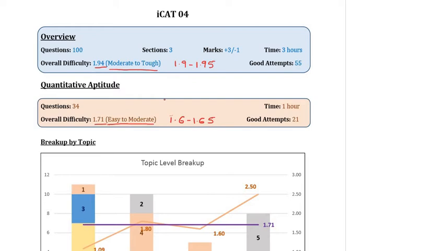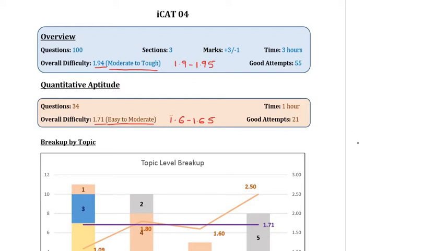Now, before we go into the analysis of this mock's quant, we first need to look at the overall breakup of the quant section in the actual CAT. In the CAT, the overall breakup of easy, moderate and difficult questions in quant is more or less fixed.